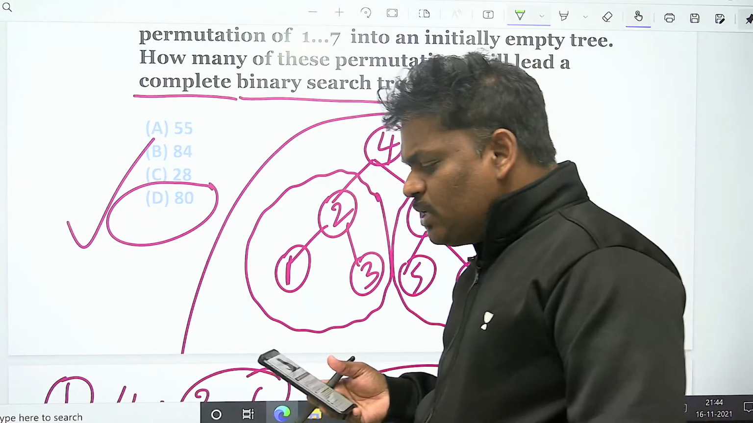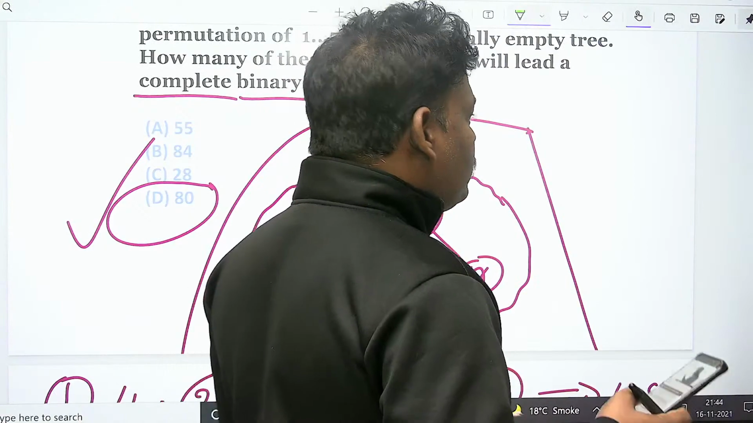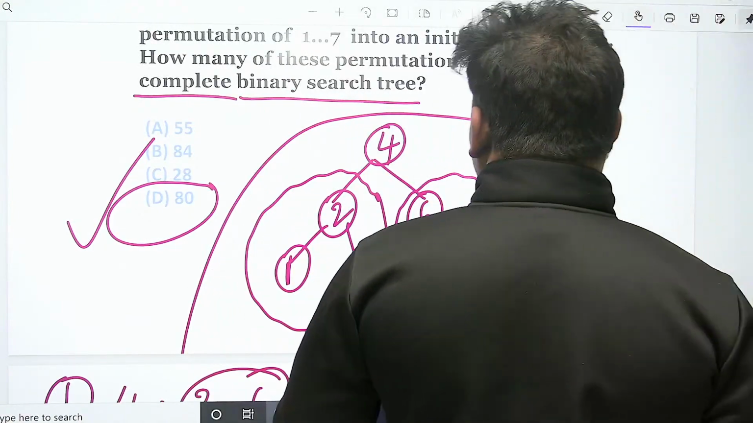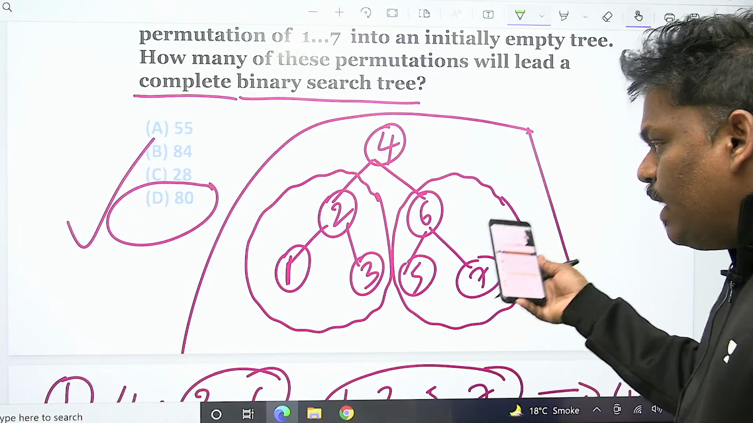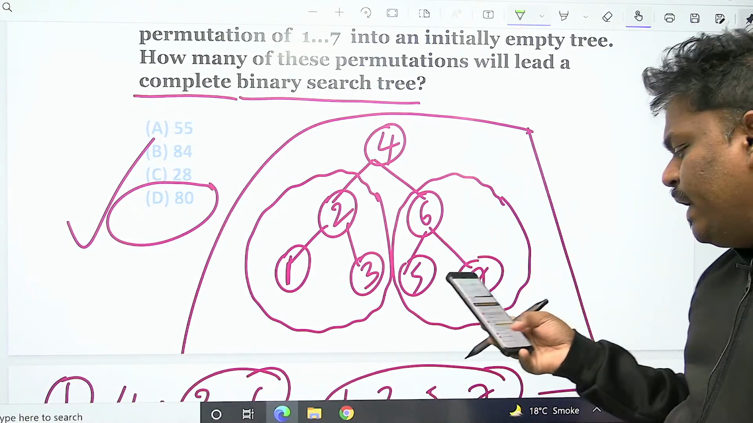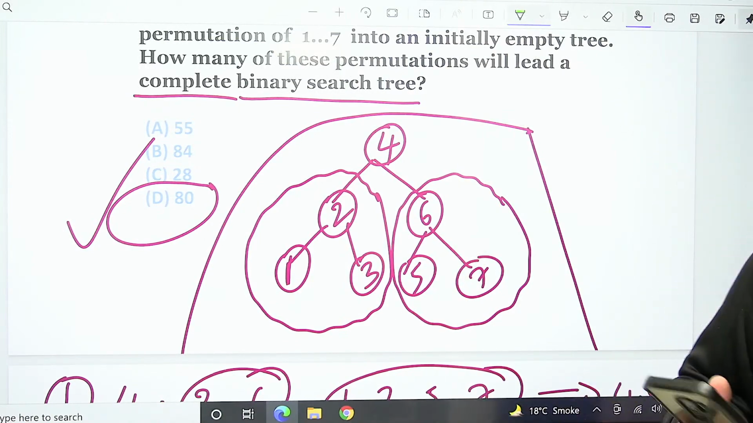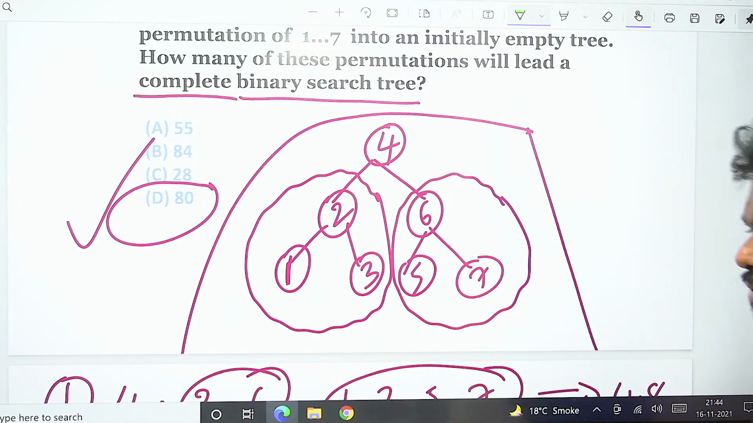So whenever something specific is asked, you cannot apply formulas here. It is not related to the number of BSTs. It is related to how many of this kind of BST. Anu, are you getting it? Here the question is not the number of BSTs. Here the question is, to get this kind of BST, how many ways?